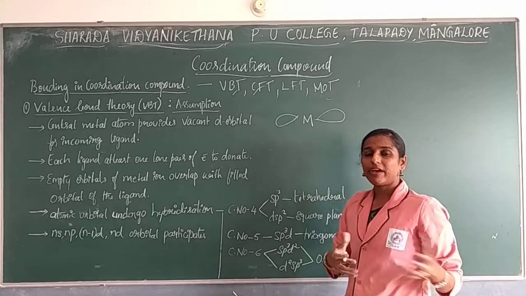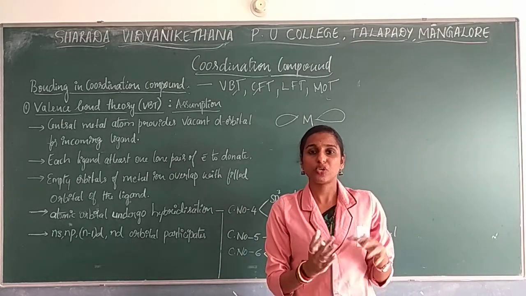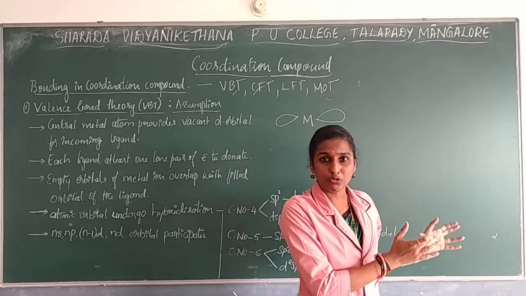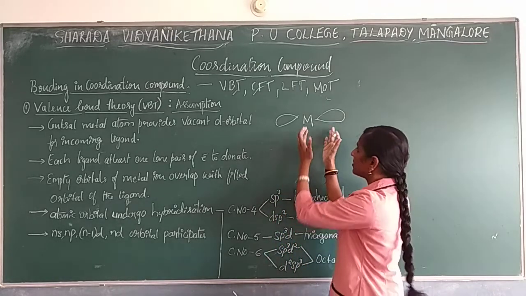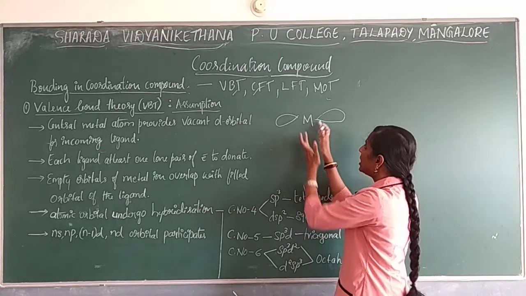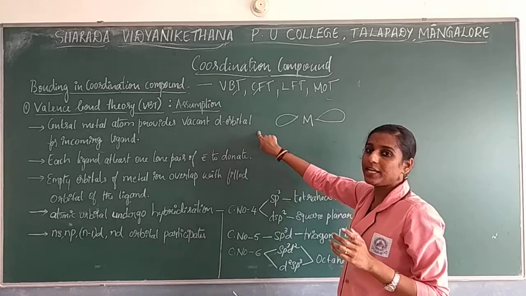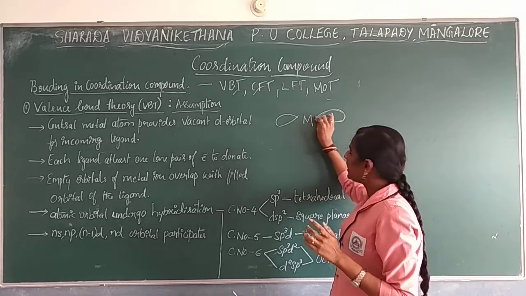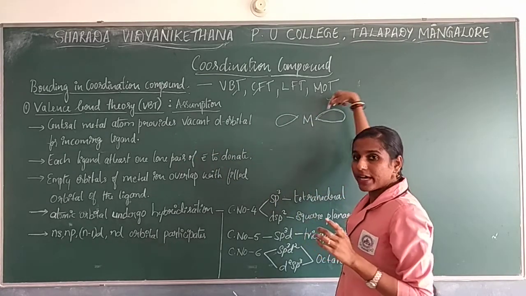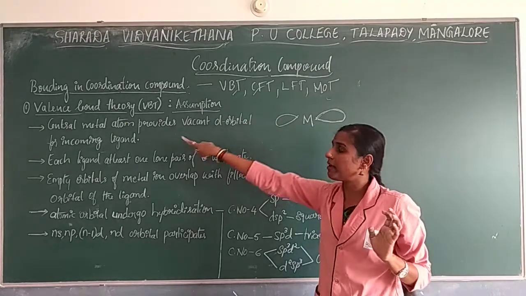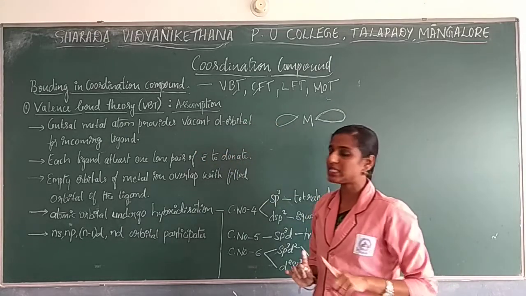When guests come to your home, you give a separate, empty room for them. In the same way, your metal provides empty d orbitals for your incoming ligand. So this empty orbital will be given by your central metal atom. That is the first assumption.